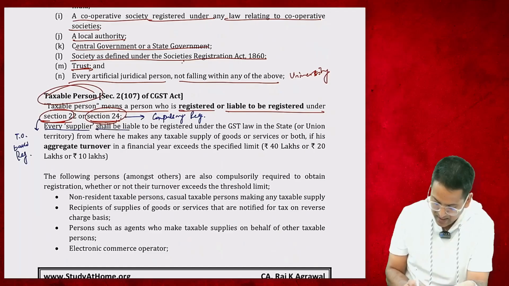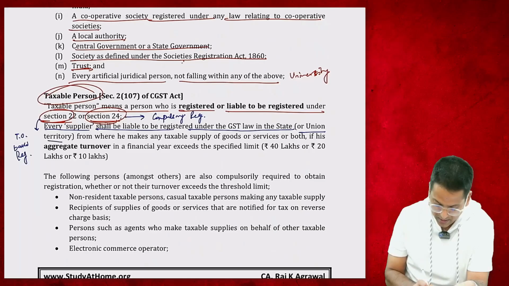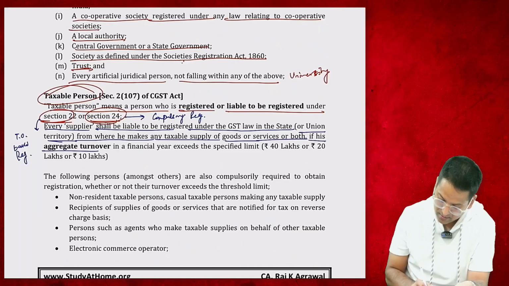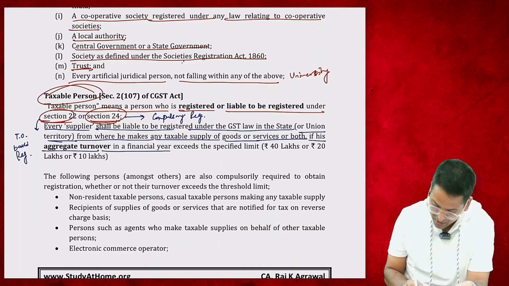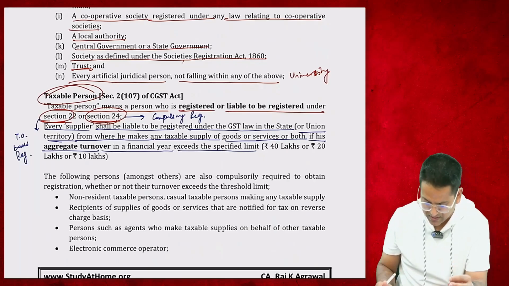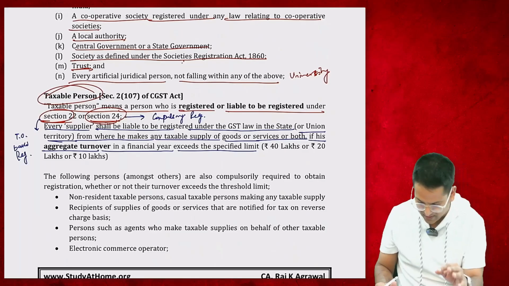Every supplier shall be liable to be registered under the GST law in the state or union territory from where he makes any taxable supply of goods or services or both, if his aggregate turnover in a financial year exceeds the specified limit, whether 20 lakhs, 40 lakhs, or 10 lakhs, whatever it is. It has said a very profound point.